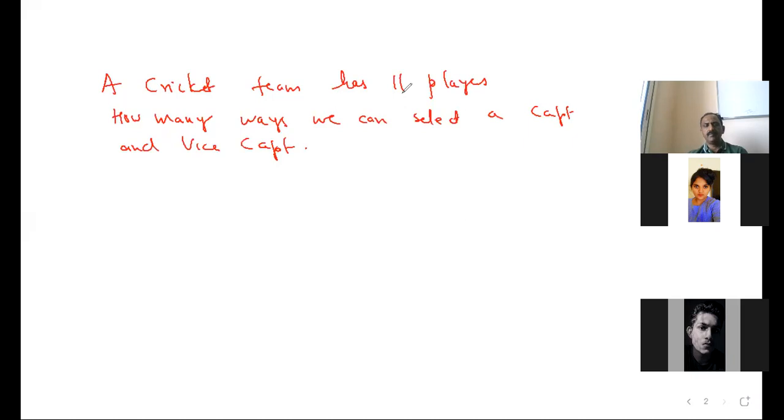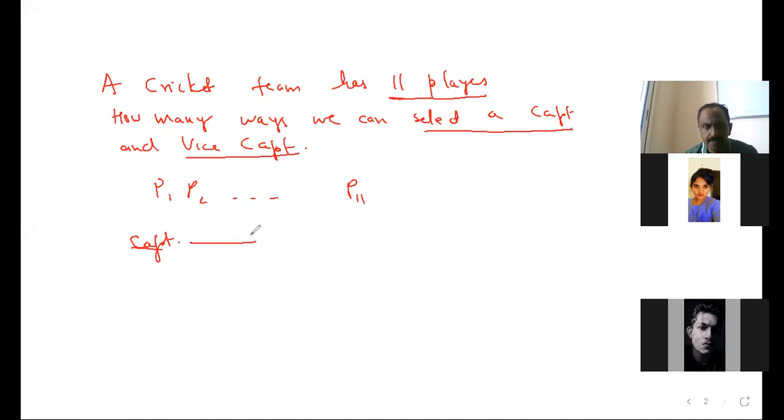A cricket team has 11 players. In how many ways can we select a captain and a vice captain? There is no restriction, who is the better player, nothing. Imagine P1, P2, P3, up to P11 players are there. How many ways can captain be selected? Any of the 11 players can be selected as captain. So 11 ways you can get captain. How many ways can you select vice captain? 11 ways, sir, because there are 11 players. But one problem. One who is a captain cannot be vice captain, that is already selected. So you get 10 ways.